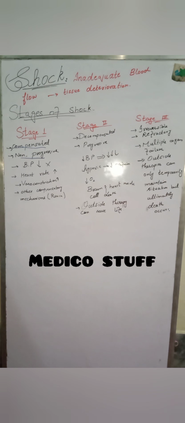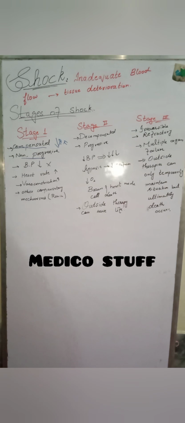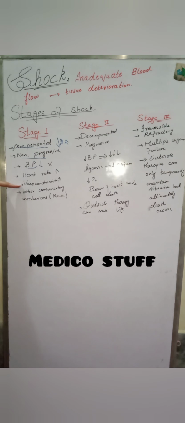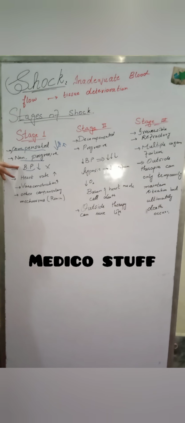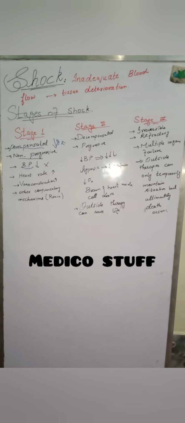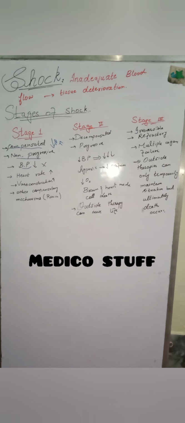In this situation, although the blood flow is down, the blood pressure doesn't decrease. Why doesn't blood pressure decrease? Because normal compensatory mechanisms like increased heart rate, vasoconstriction or the renin mechanism are active to maintain the BP at normal. So in this situation, our normal compensatory circulatory mechanisms can bring it back to normal by themselves.